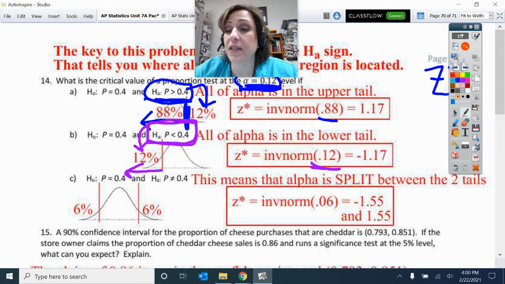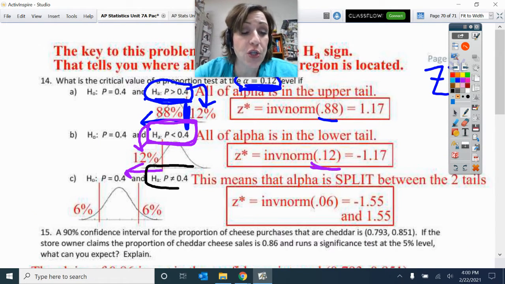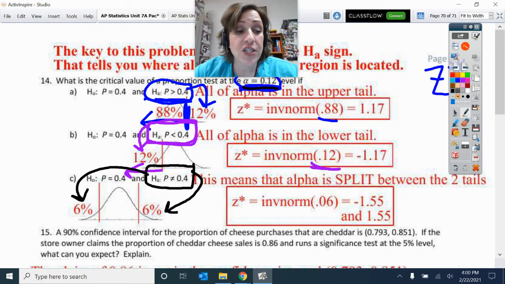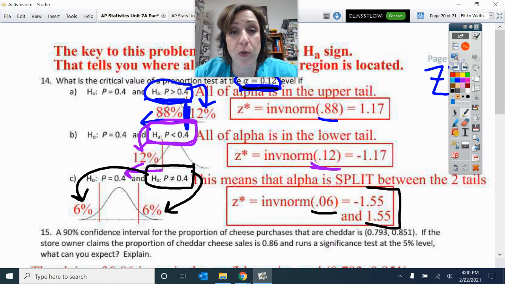But look at the third, part C. This one is a two-tailed alternative because it's a not equal to. So that one takes the rejection region of 12% and splits it between the two tails. So that's got 0.06 in both tails. So my critical value is inverse norm of 0.06. So I've got that negative 1.55 and that positive 1.55.